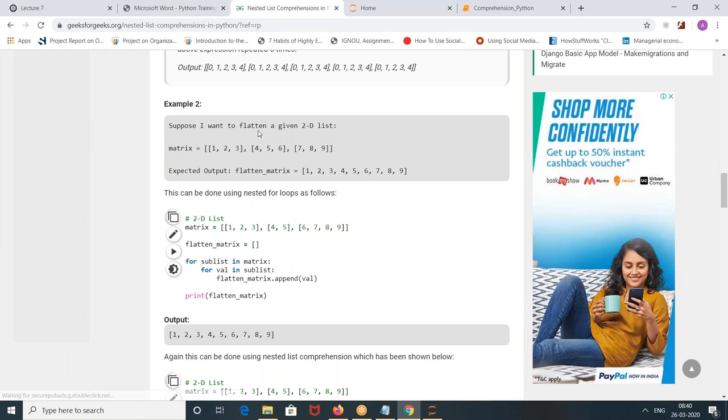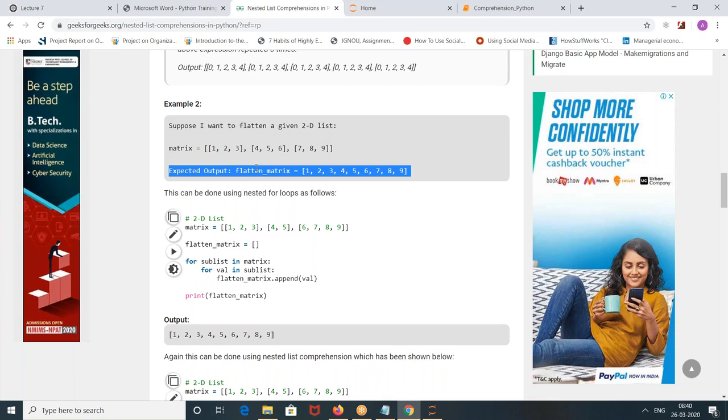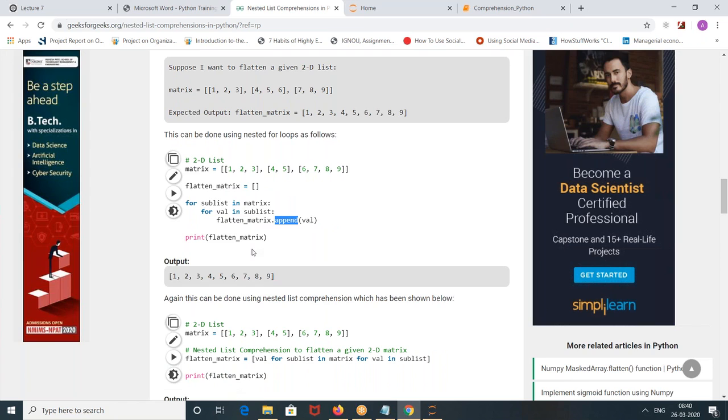Suppose I want to flatten a given 2D list. The list is like a matrix. He wants to just store 1 2 3 4 5 6, a plain list. He wants to convert this into a simple list. So matrix is equal to so and so list elements, and then flatten matrix is equal to an empty list. For sublist in matrix, for value in sublist, flatten matrix dot append value. You want me to take this to the Python notebook? Okay.